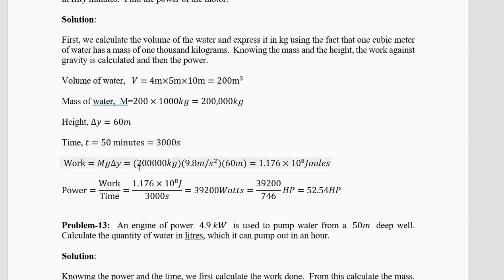Work is mg delta y. 200,000 into 9.8 into 60. You will get 1.176 into 10 power 8. Please write all the numbers. Power is work divided by time. Take this number 1.176 into 10 power 8 divided by 3000. You'll get 39,200 watts. Divide by 746. You will get 52.54 HP.